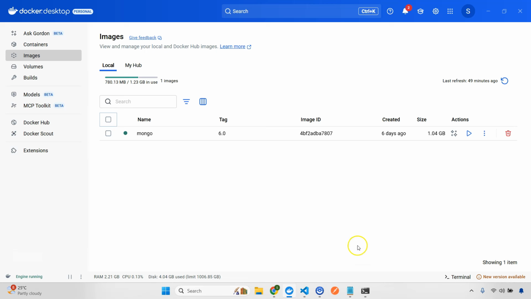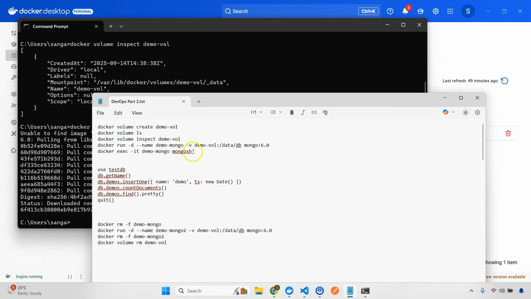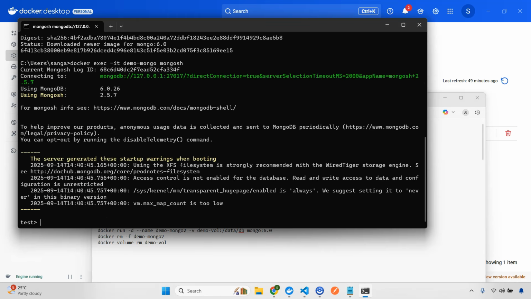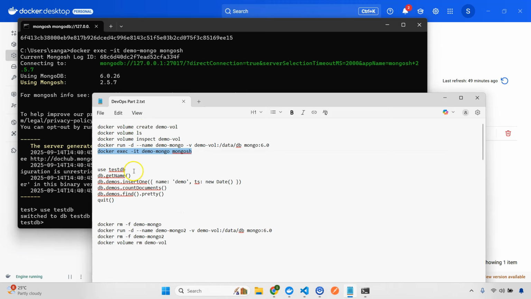And now what I'll do, right, first let's go here and let's copy this. Okay, so I'll do use test db. So let's see what I've given here. tsdb is fine, and then I'm going to just do all this.